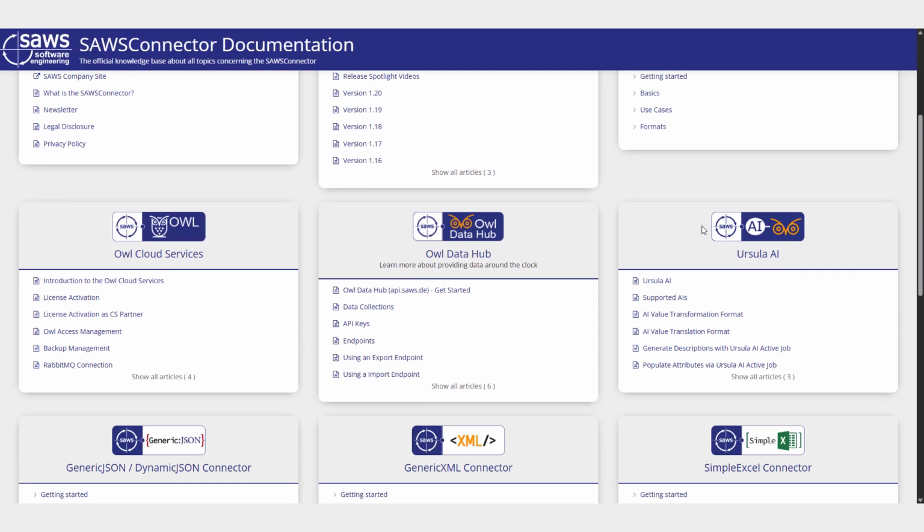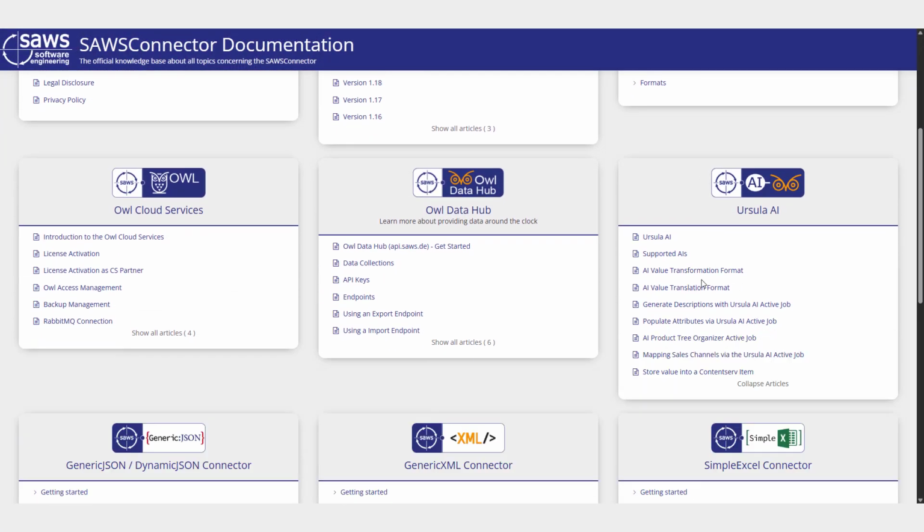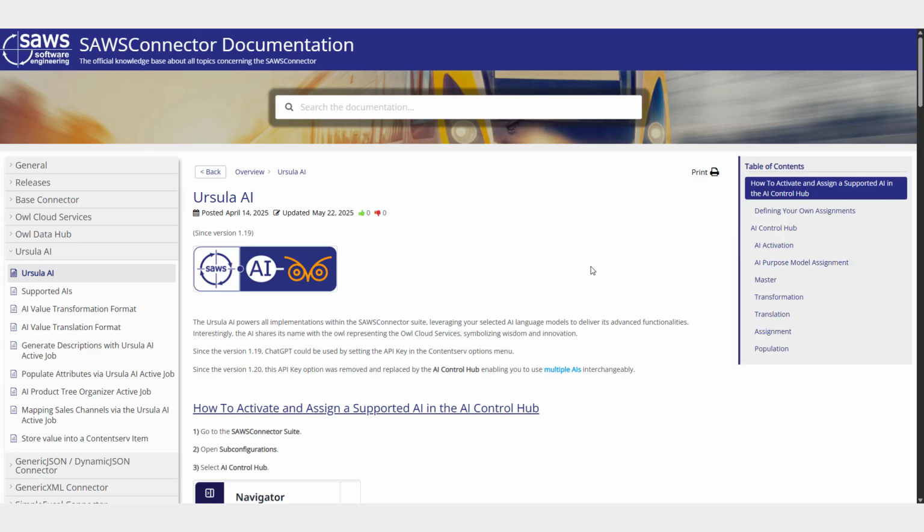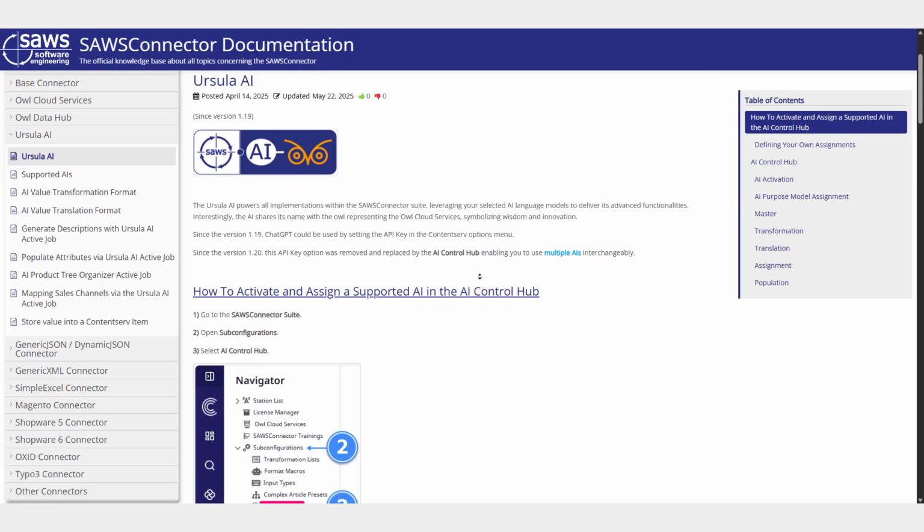All new and existing Ursula AI features were given a section of their own in our wiki. Check it out to learn more on how to use them.